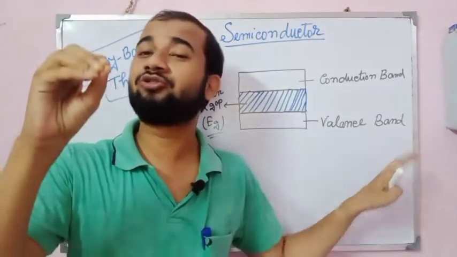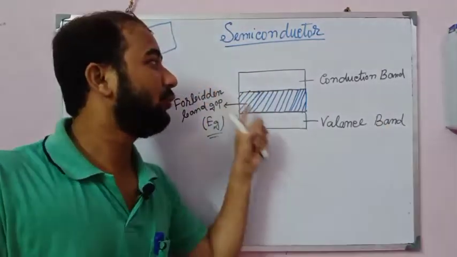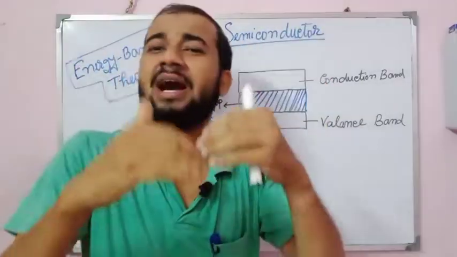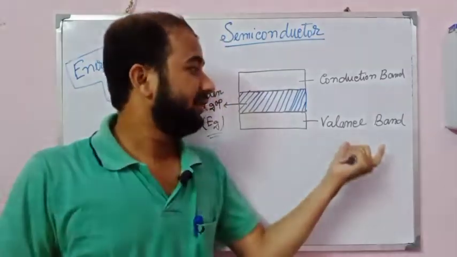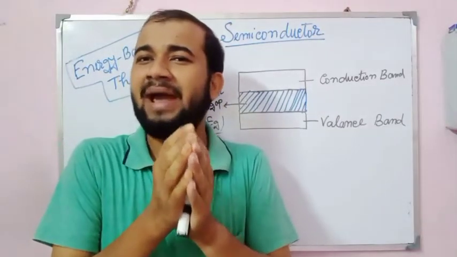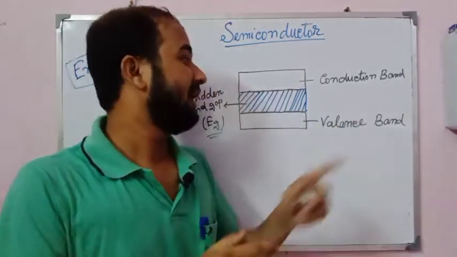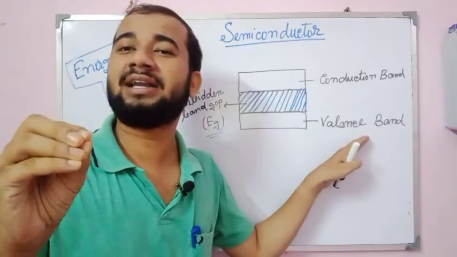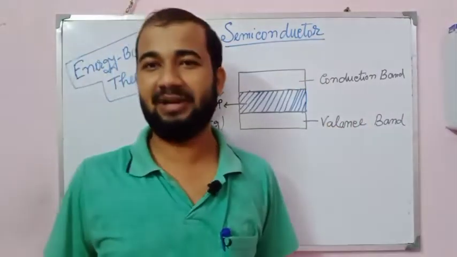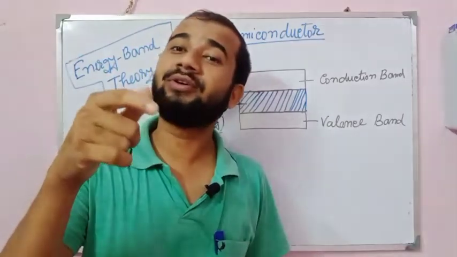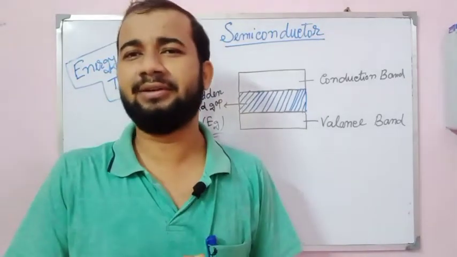When electrons escape from the valence band, they go to an upward position, which is the conduction band. When they go to the conduction band, they are ready to conduct.